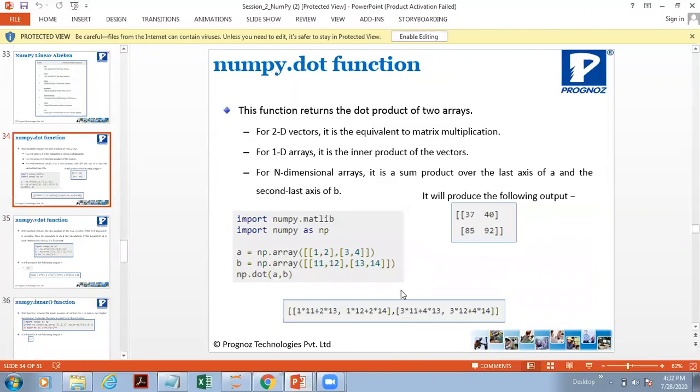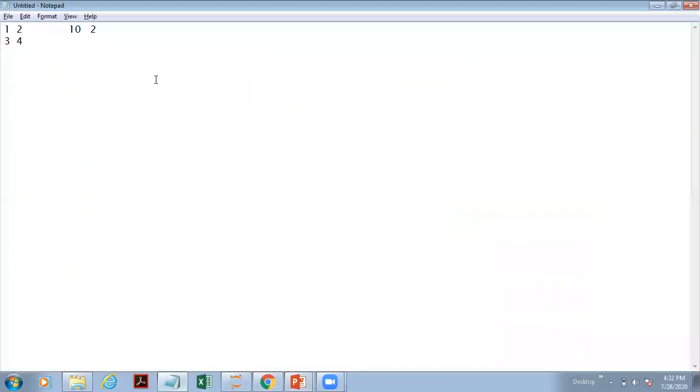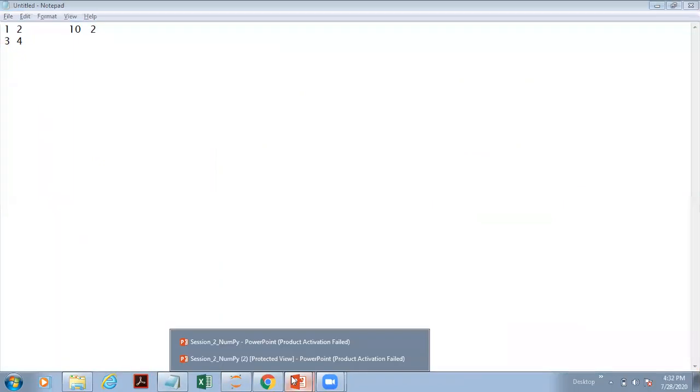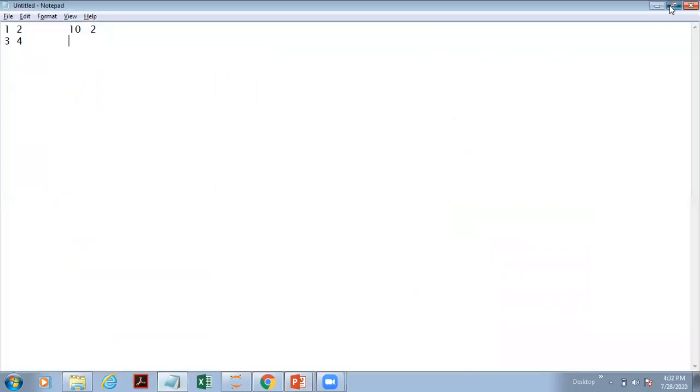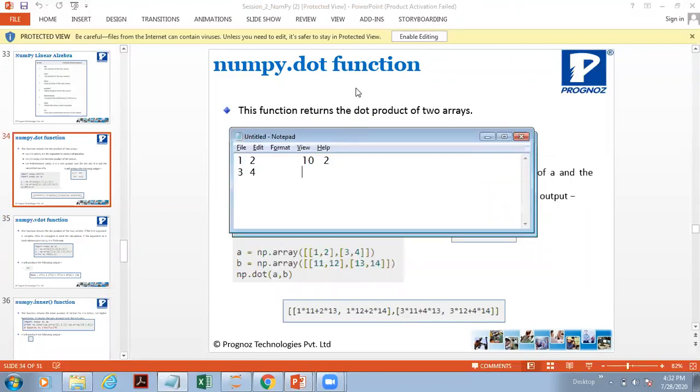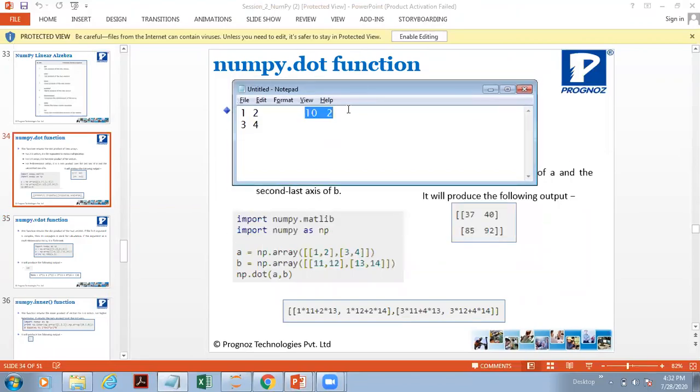So here we have 1, 2, 3, 4. And the second array that we have is 11, 12, and here we have 13 and 14. Now we want to do the mathematical calculation.